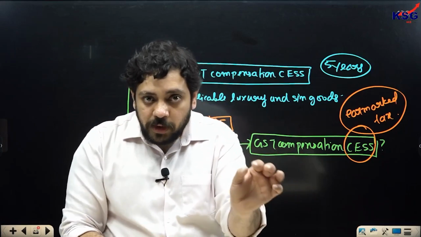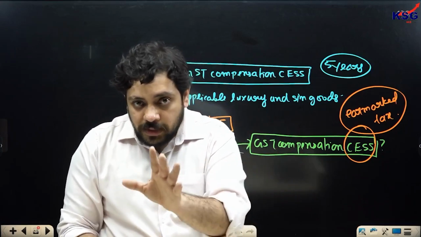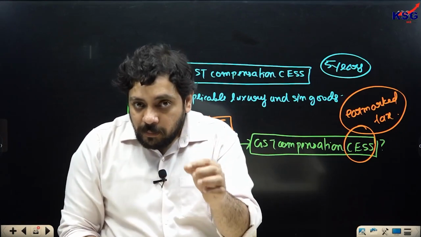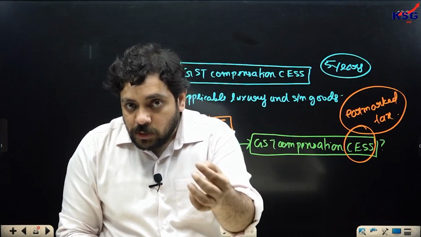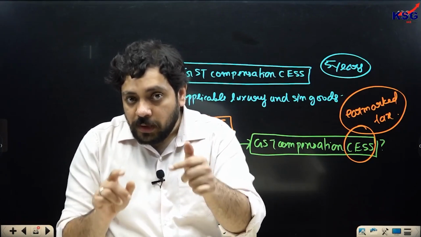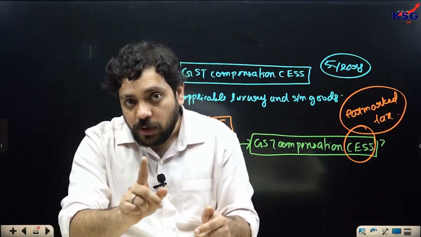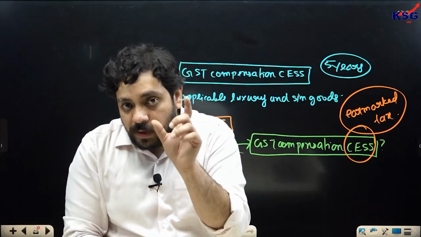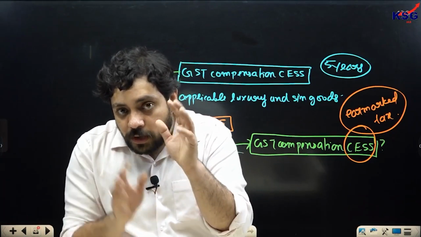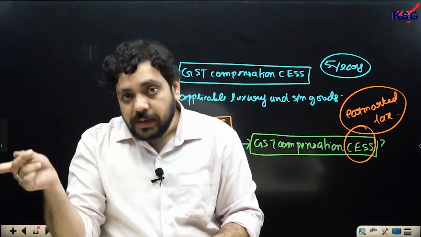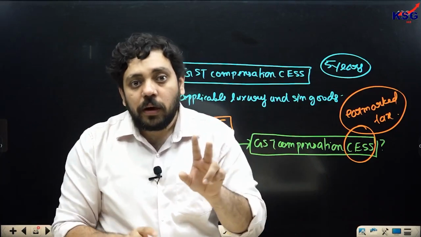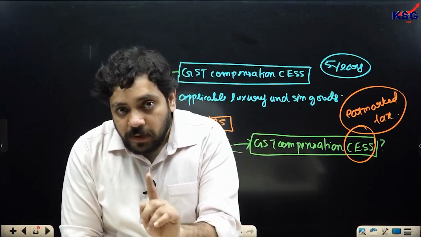For example, if you pay a Swachh Bharat cess or an education cess, as I repeat it again, the money which you are paying for education cess or Swachh Bharat cess is going to be given only for the purposes of education or Swachh Bharat. It is not going to be given for something else, and therefore this money does not become a part of the Consolidated Fund of India. It is kept outside, or in the public account of India. Do I make my point clear, class?